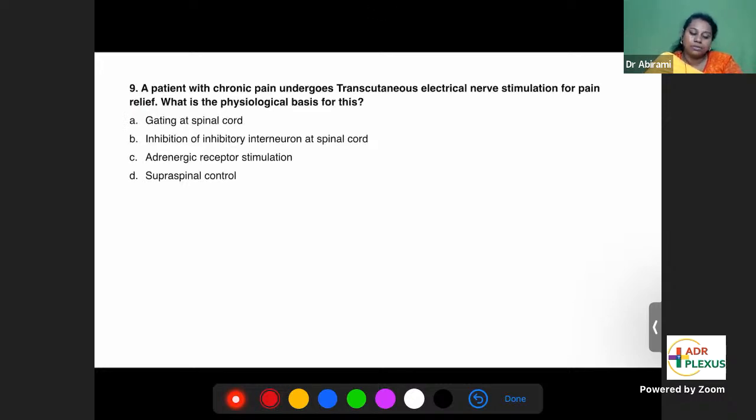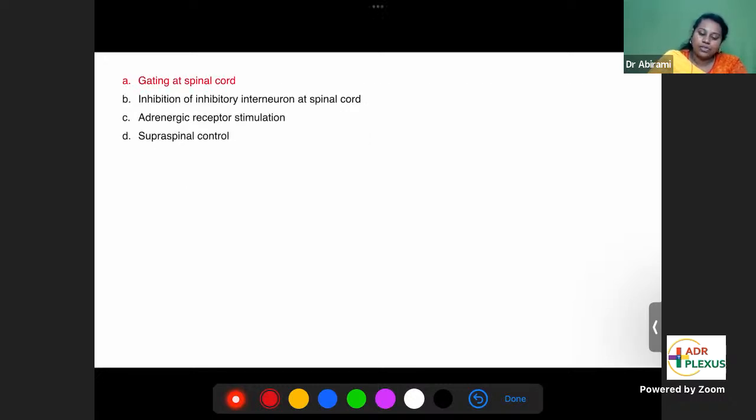The ninth question. A patient with chronic pain undergoes transcutaneous electrical nerve stimulation for pain relief. What is the physiological basis for this? Transcutaneous electrical nerve stimulation, that is called the TENS. The physiological mechanism behind TENS is gate control theory, gating at the level of the spinal cord. So we'll learn gate control theory and we'll come back to this.